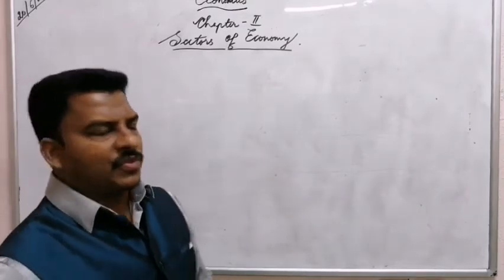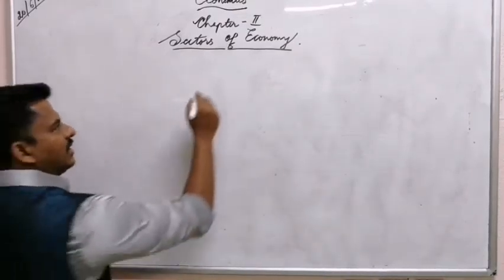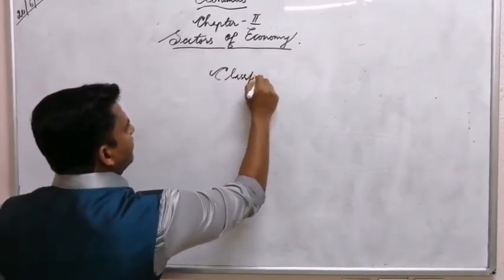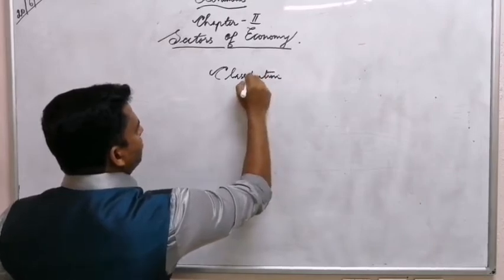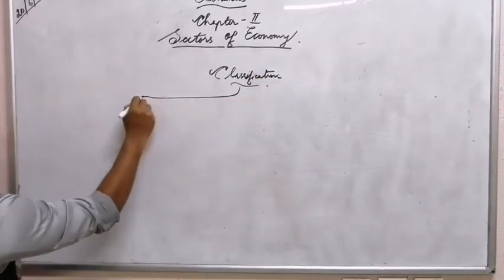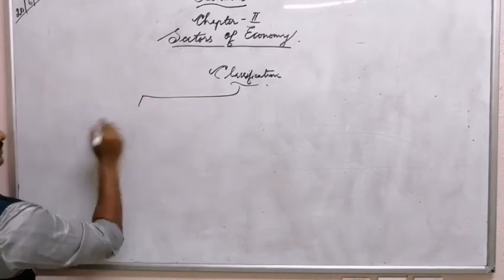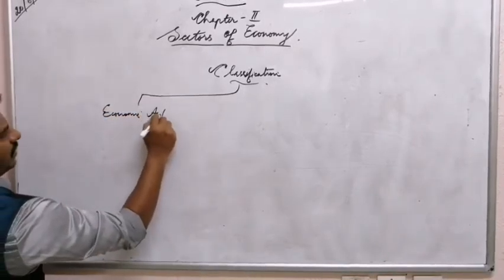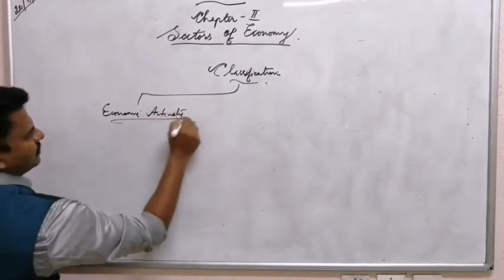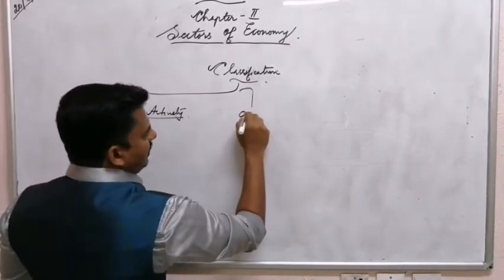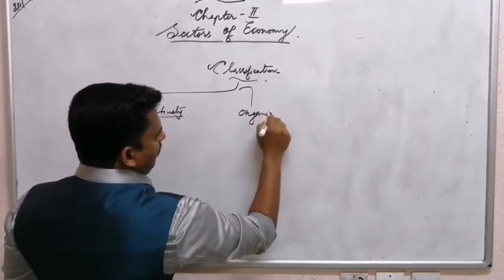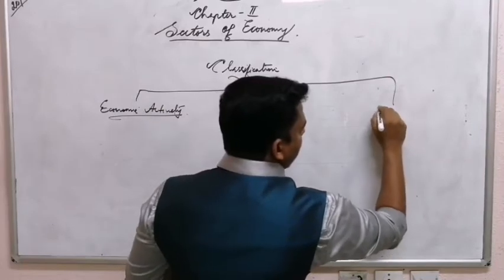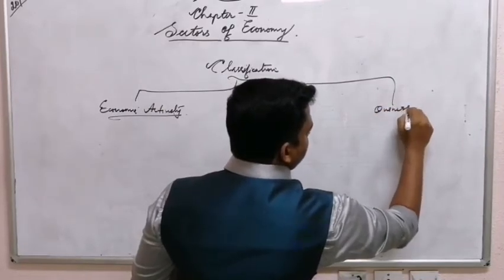Sectors of the economy we can classify into three based on three criteria. The first one is based on economic activity, the second one based on the nature of organization, and the third one based on ownership.